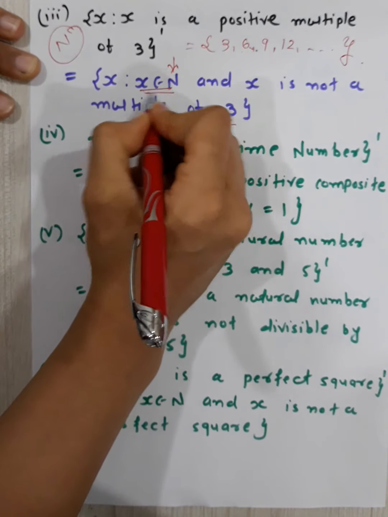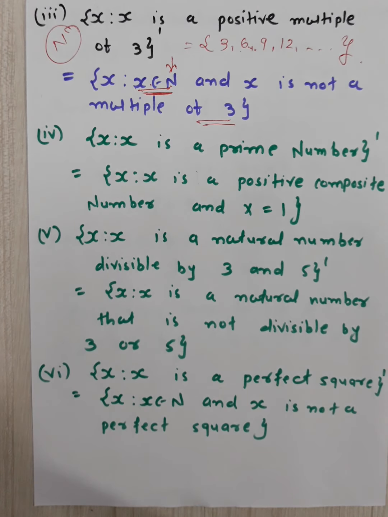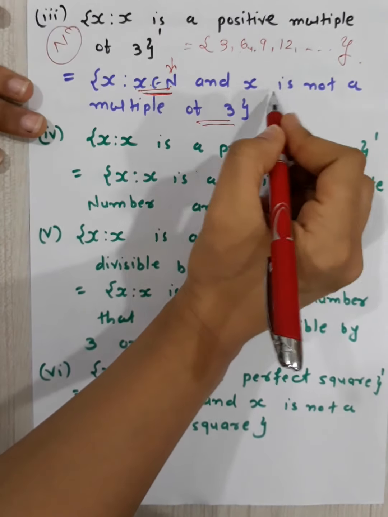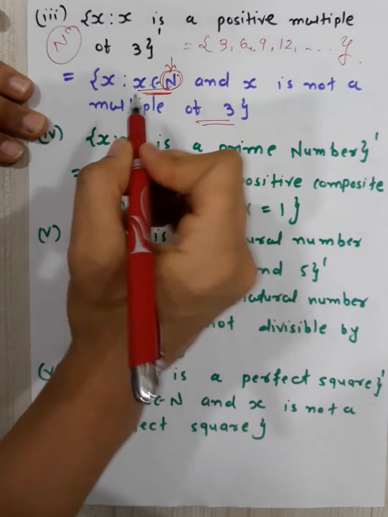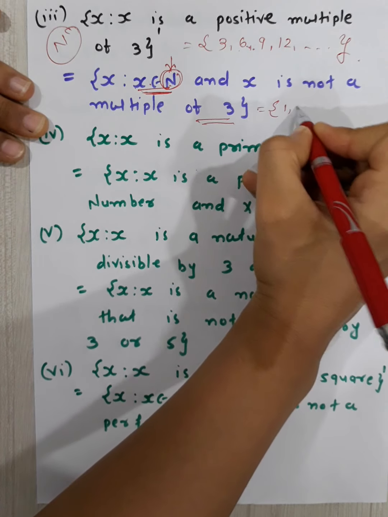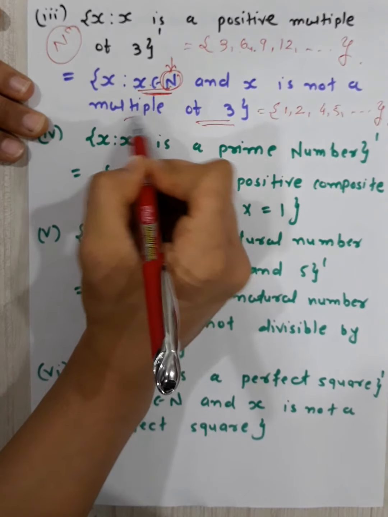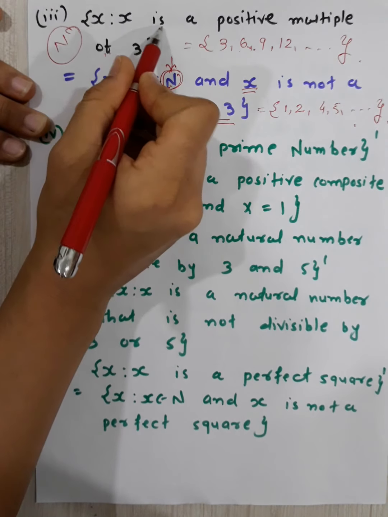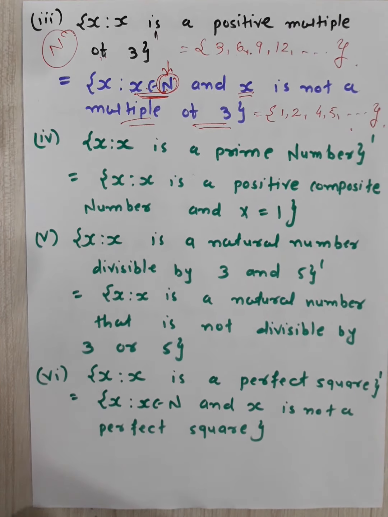This is the condition. First of all, you have to write down this condition: x belongs to N. Don't go into the negative numbers or the real number set, or Z. Only positive numbers, because positive multiple of 3 is in the question. So x belongs to N, and simply, x is not a multiple of 3. All the natural numbers that are not multiples of 3 will come here, which is 1, 2, 4, 5 and so on. So x is not a multiple of 3. You have to write such an x which is not a multiple of 3, because here a multiple of 3 is given. So what will your answer be? x is not a multiple of 3. OK, I hope you understood.